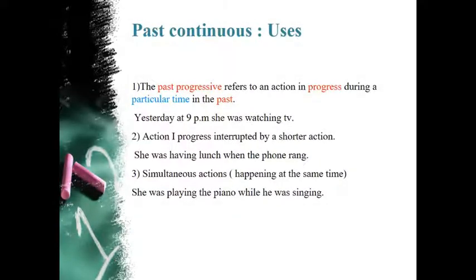Let's proceed with the uses. The past progressive refers to an action in progress during a particular time in the past. Yesterday at 9 p.m., she was watching TV.